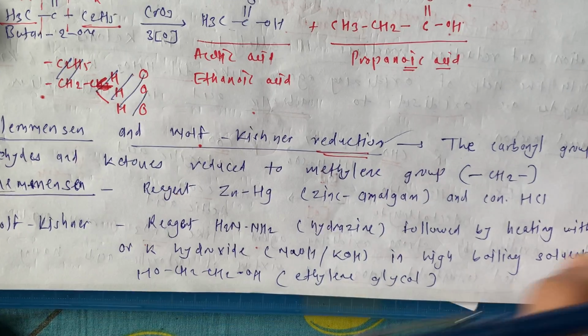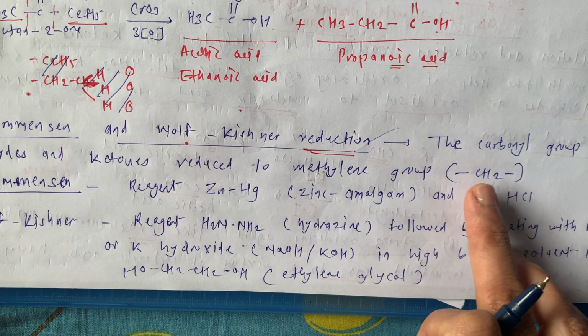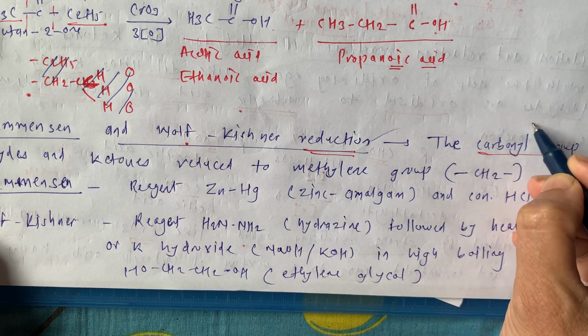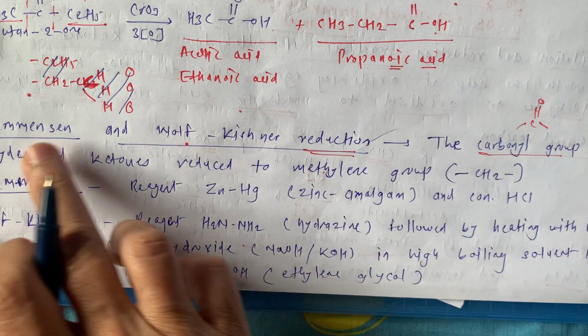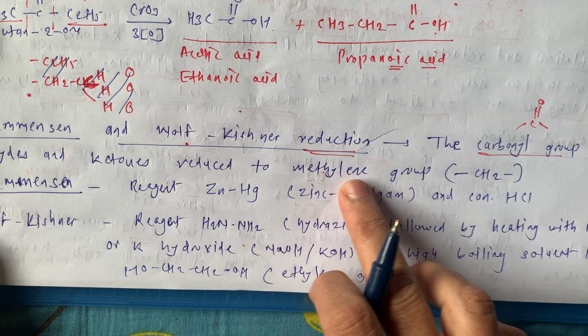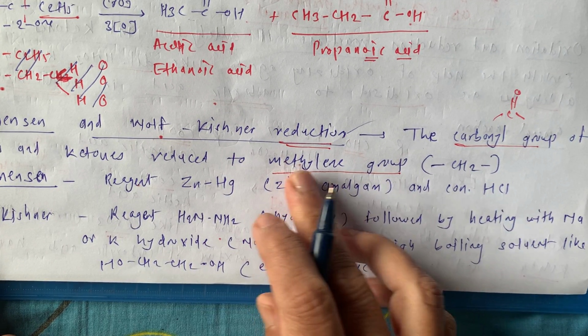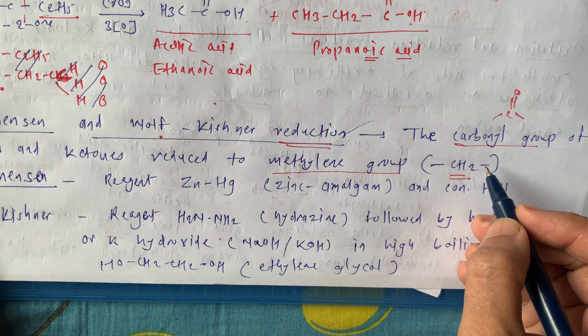Okay, in both the reactions, Clemmensen as well as Wolff-Kishner, the carbonyl group, C=O, of the aldehydes and ketones is reduced to a methylene group. Methylene group we studied in 11th standard. Methylene group is nothing but -CH2-.